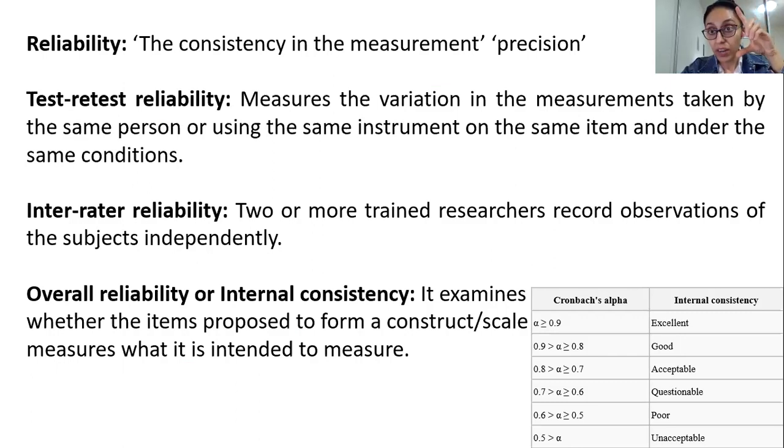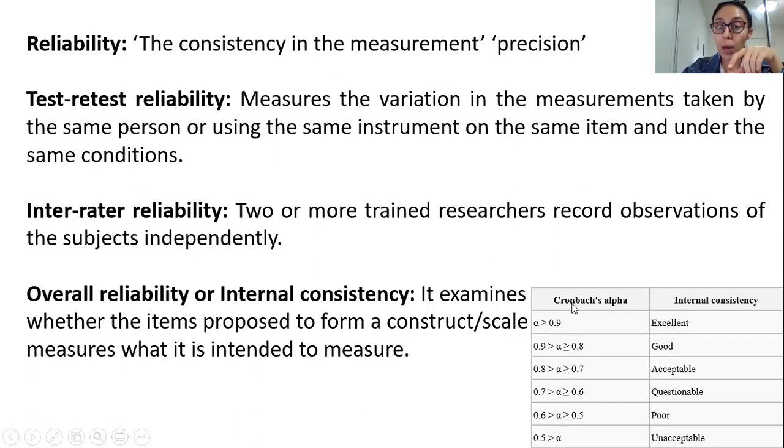And if they are relevant and if they are measuring, all of them are rightfully in the right construct, which is the dietary construct, then the reliability will be very, very high. And how do you test for internal consistency or the construct consistency? You do a Cronbach alpha score. Okay, so these are just tentative: good, excellent. This is not hard and fast because each research topic, each area of research will have different definitions of what is good, bad, excellent for them. Okay, but this is generally for social sciences is what I'm showing you.